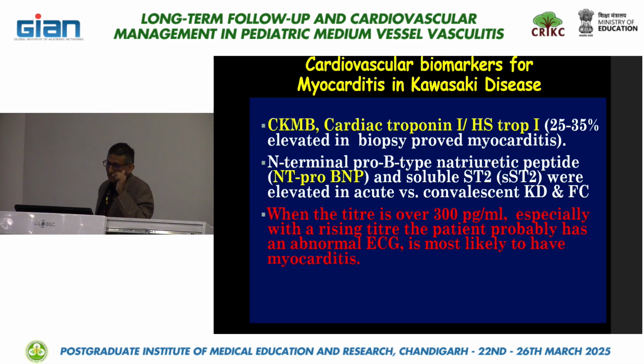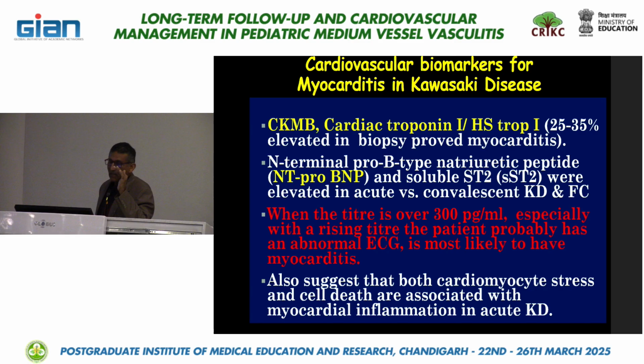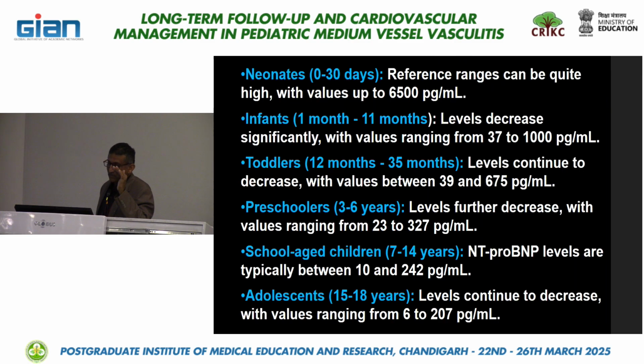When the titer is above 300 picogram, especially with a rising titer and with evidence of some ECG changes, it suggests that this is a case of myocarditis. So for the normal values, you can take a short note. In neonates, remember, up to 3 days, it can even go up to 6,000. So don't panic. And if the next day, when you repeat it, it's a rising titer to 7,000 or 8,000, consider it. Whereas for 3 years to 6 years, above 327 or 350 is significant.